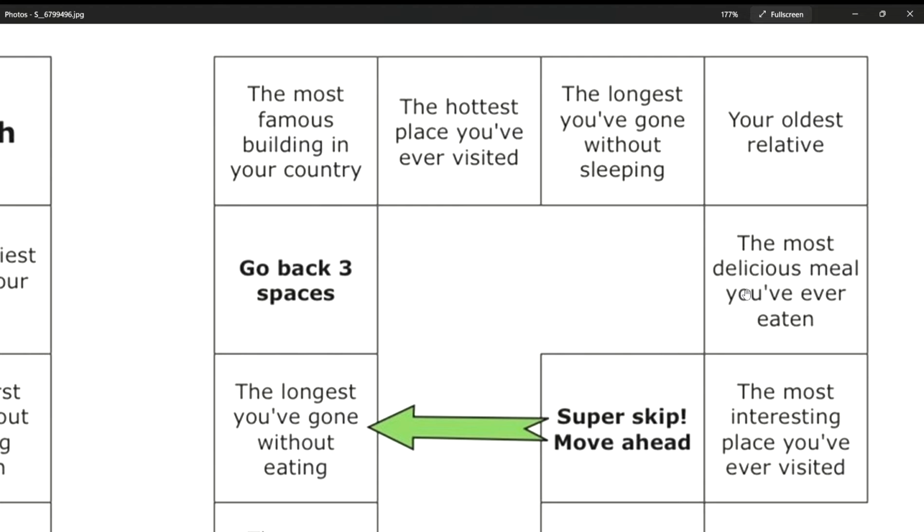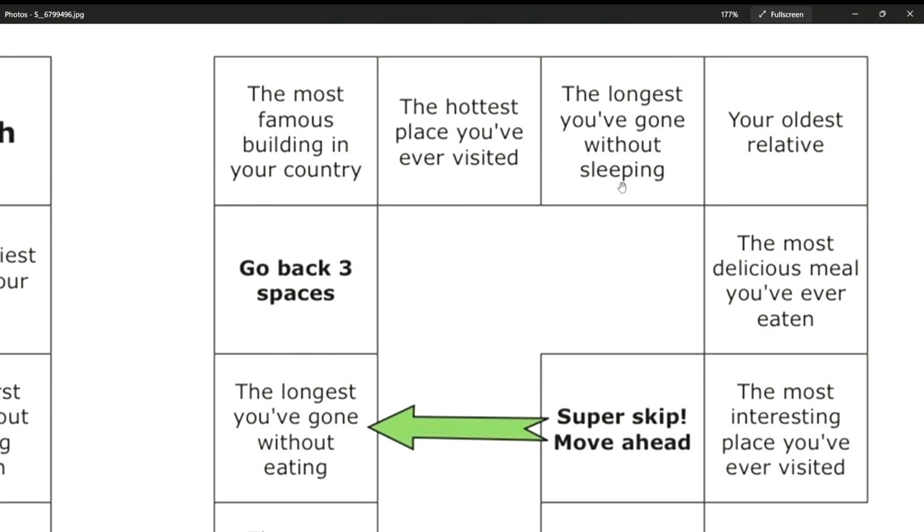Your oldest relative. What is your relative? Who is your relative? Relative is your family members. Okay, your uncles, your aunts. Who is your oldest relative? My oldest relative is my great-grandmother. Great-grandmother.